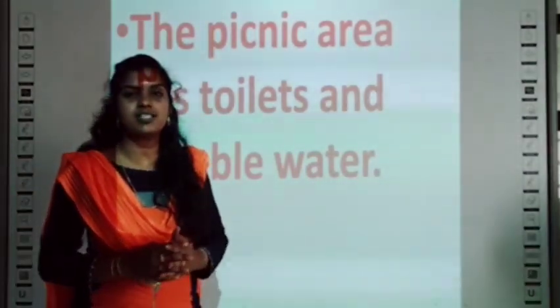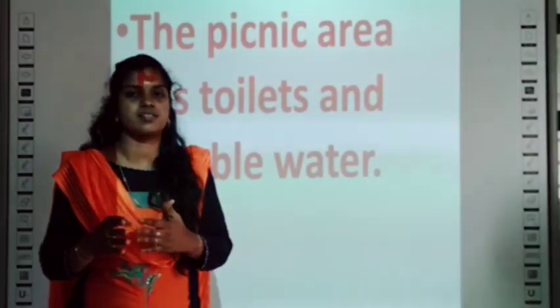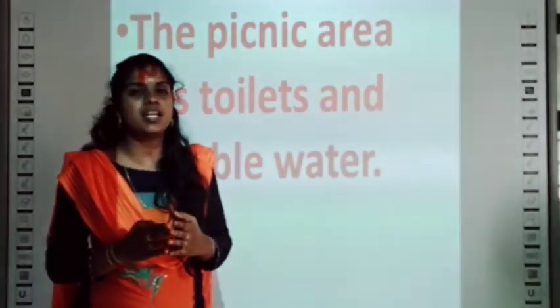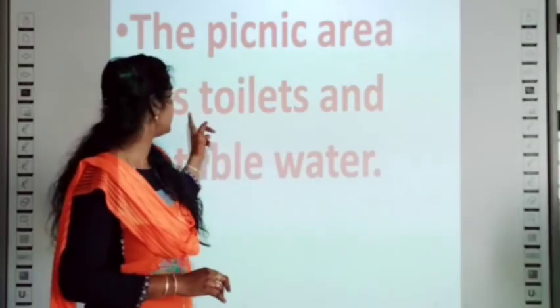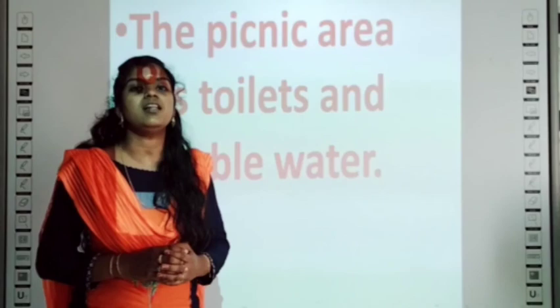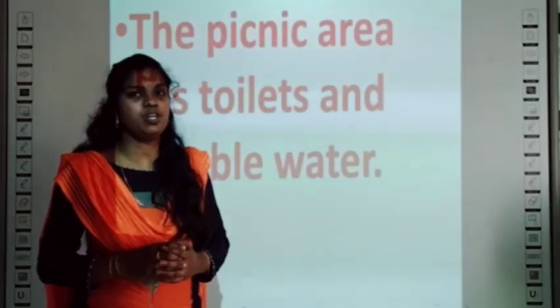Have you got it? Potable water means drinkable water. Dear students, write many sentences by using this word. Don't forget this. Let's jump into our lesson.